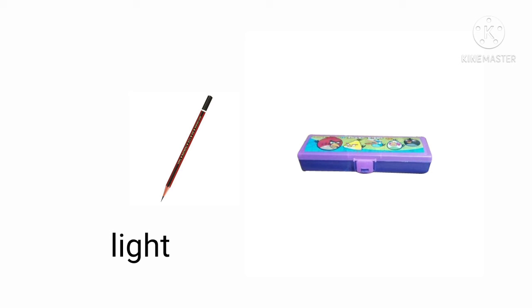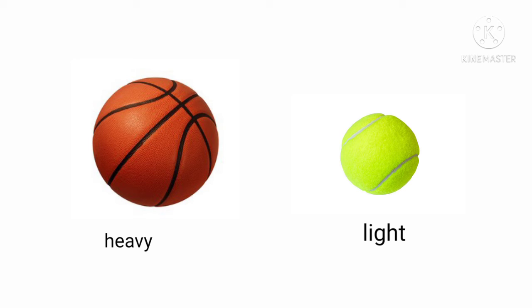Okay children, now next example. Tell me, what is this? Yes, basketball and tennis ball. So tell me, which is heavier and which is lighter? Yes, the basketball is heavy and the tennis ball is light.